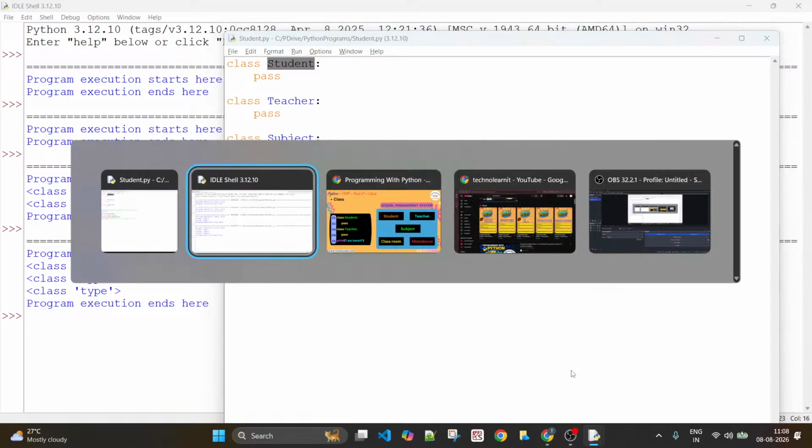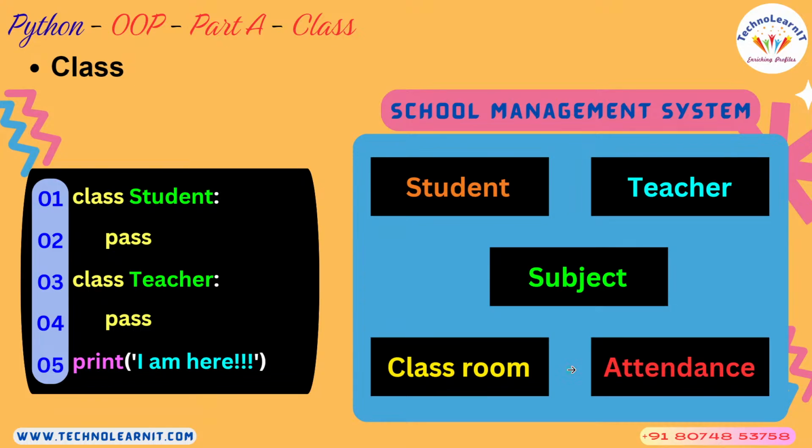Let's move on. So you should first understand why I have used pass. Pass is just to bypass the body of any block structure in Python so that you won't get any error during execution. Okay. So if you look at these 5 lines of code, when you execute these 5 lines of code, what is it you get? The output you see is "I am here." That's it. Nothing else. Correct.